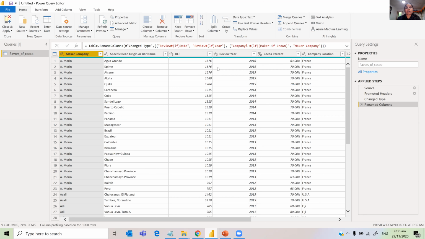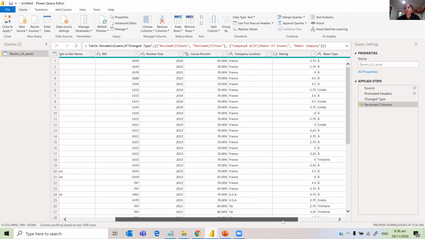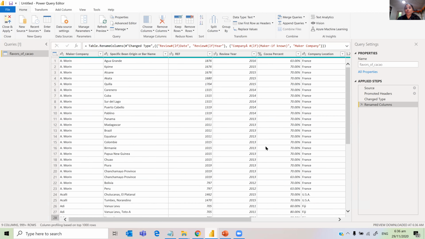Cocoa percentage looks okay. Company location, I'm going to leave it there. Bean type, there are some, yeah, bean type is okay. And then broad bean origin. So I'm happy with this data. I'm just going to go through what Power Query is in this step, because we are in Power Query.